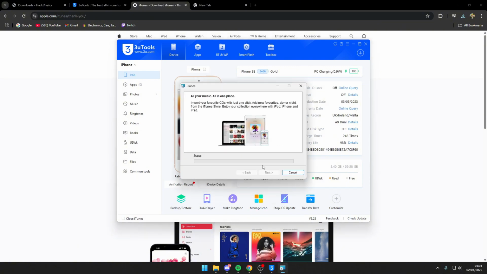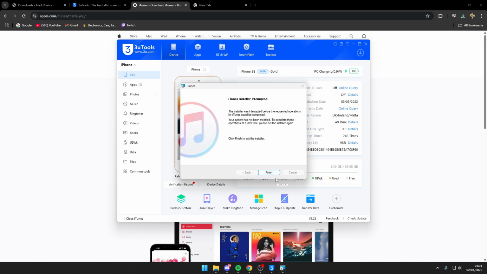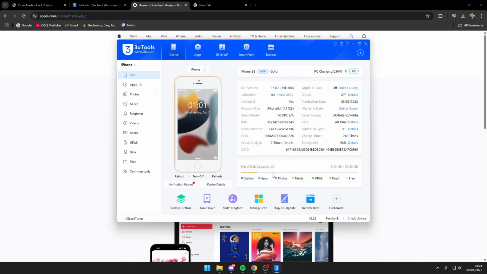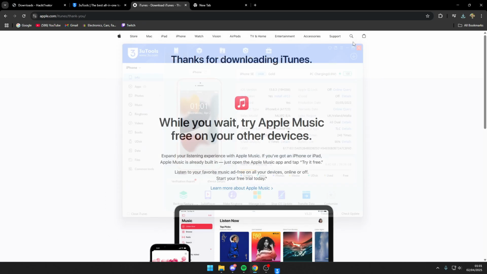I was going to cancel it because I've already got it installed. You see this, it's already installed. But 3utils is working.